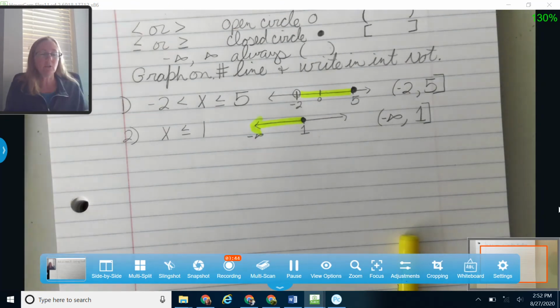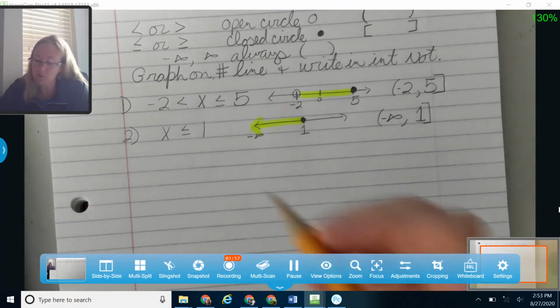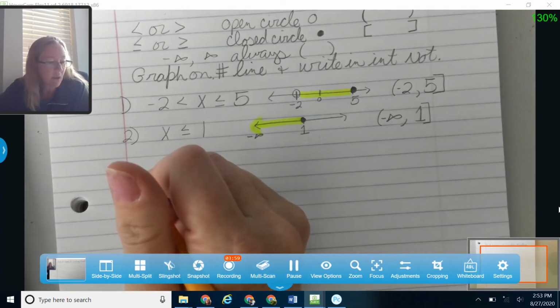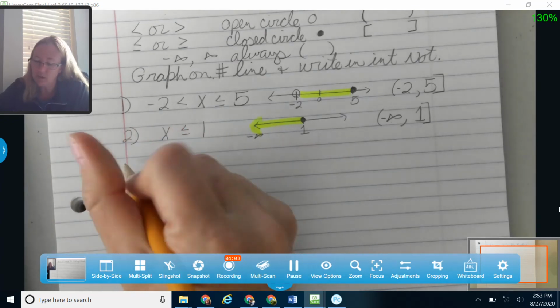Okay, so let me take a look for a minute at some nonlinear polynomials with their inequalities, and we're going to talk about some sign charts. You'll use sign charts a lot with these number lines when you get into calculus. It's going to really help you with solving some things. So again, I want to write on my number line, and then I want to put it into interval notation.